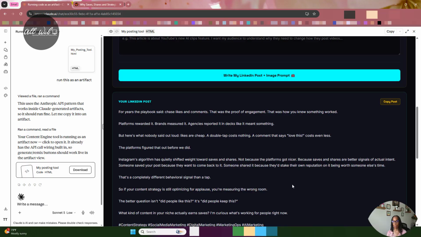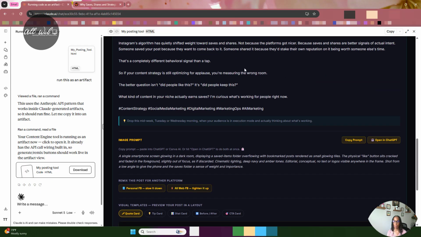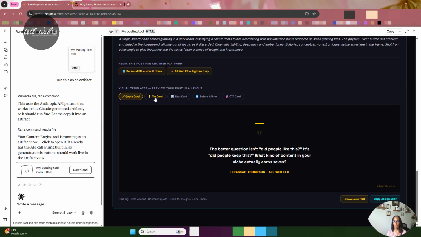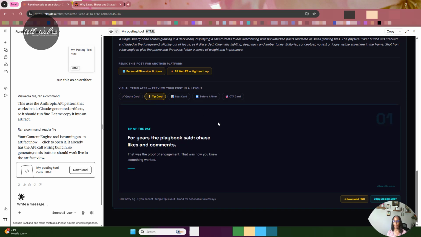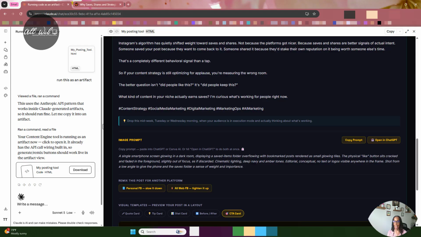so that I can generate an image for this particular post. Now, again, I can do an actual image, or I've also put some templates down here just in case I want a word-based type of image, right? So this quote is actually coming from this post, or I can do a tip card, your call to action card down here or something like that. But let me show you what happens when I click to generate this actual image prompt right here.